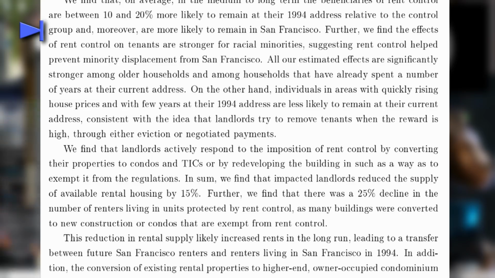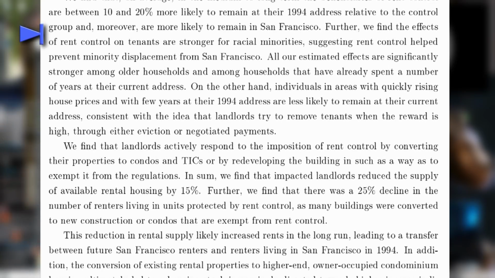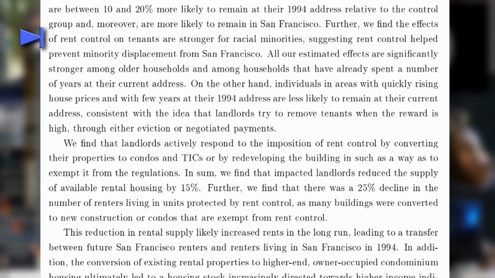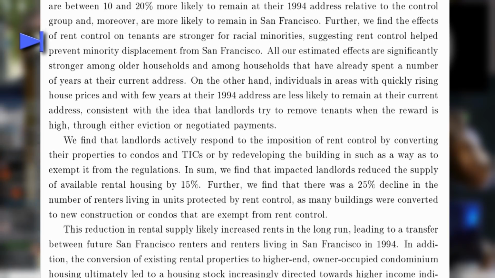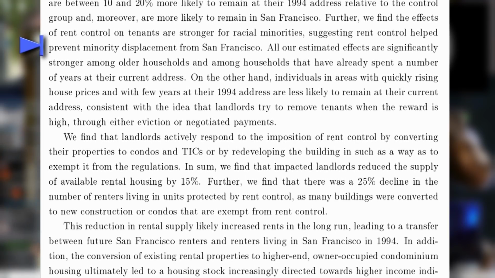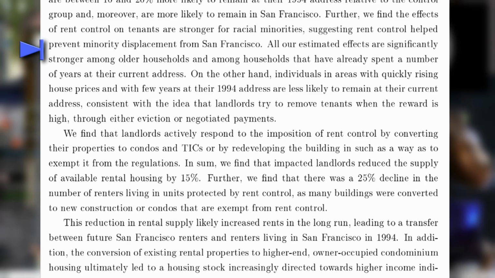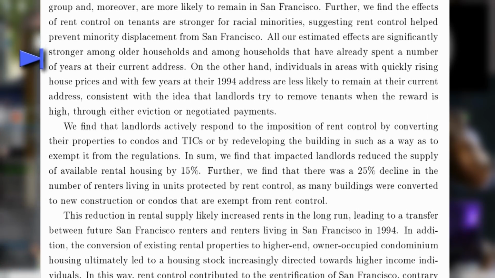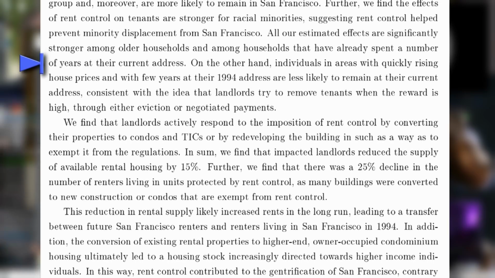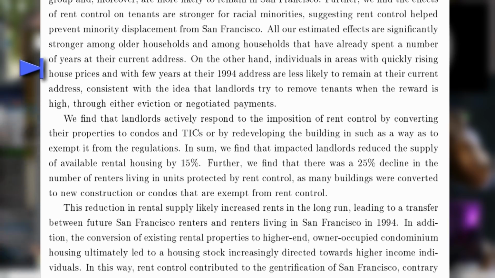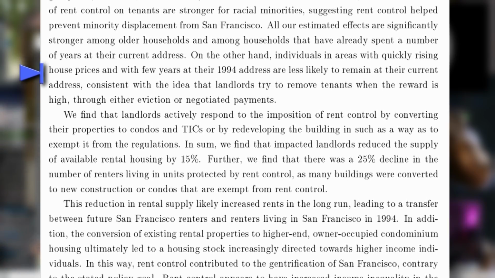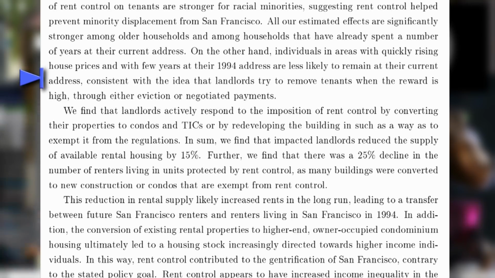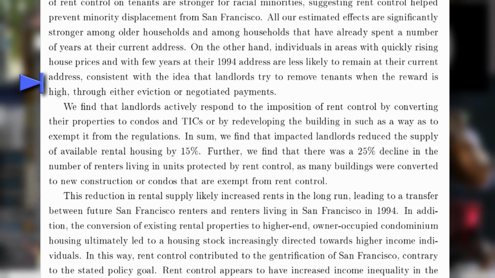Further, we find the effects of rent control on tenants are stronger for racial minorities, suggesting rent control helped prevent minority displacement from San Francisco. All our estimated effects are significantly stronger among older households and among households that have already spent a number of years at their current address. On the other hand, individuals in areas with quickly rising house prices and with few years at their 1994 address are less likely to remain at their current address, consistent with the idea that landlords try to remove tenants when the reward is high through other evictions or negotiated payments.